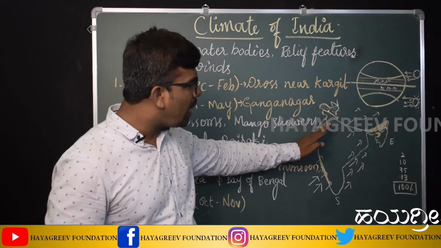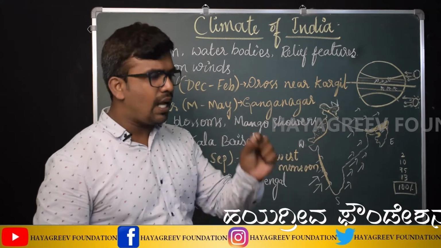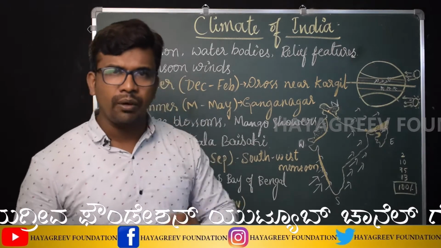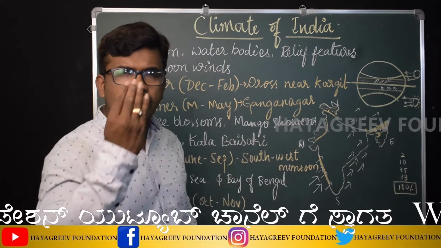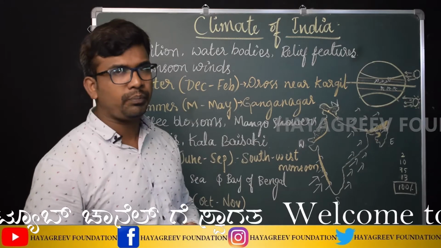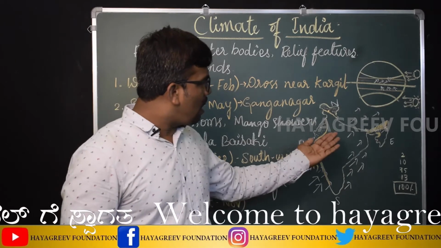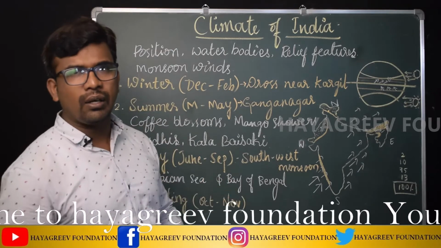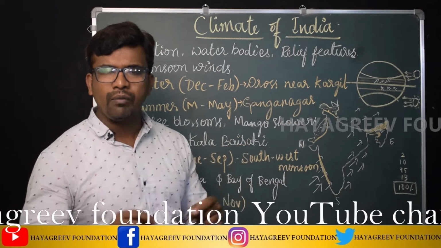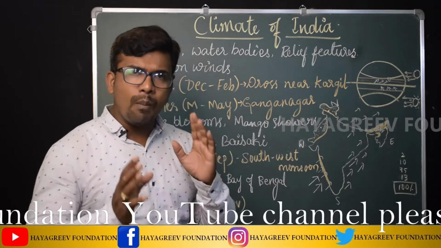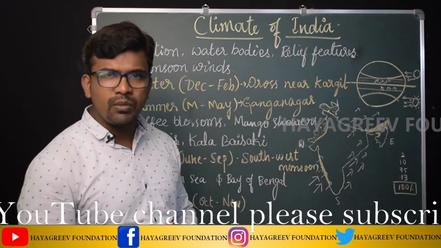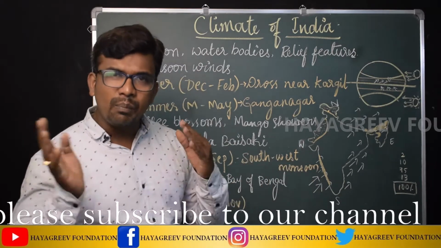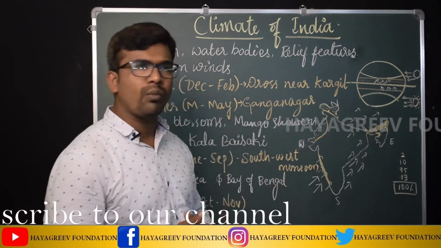Okay, so these areas come under the low rainfall region. It receives less than 40 centimeter of rainfall. And then the medium or average amount of rainfall region. Here, the maximum part of our country comes under the average rainfall region itself, which is completely affected by the southwest monsoon.